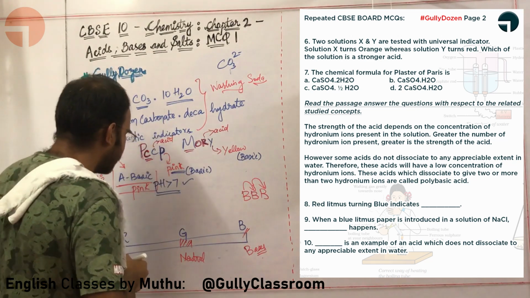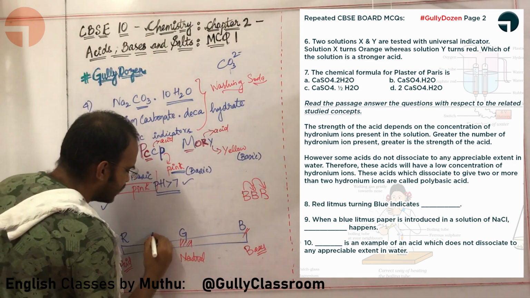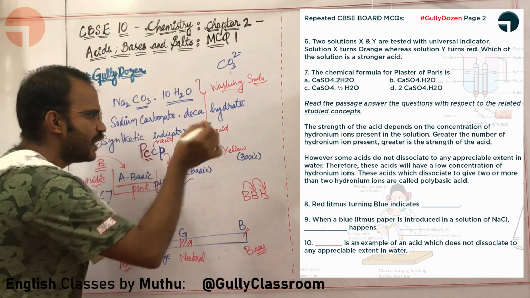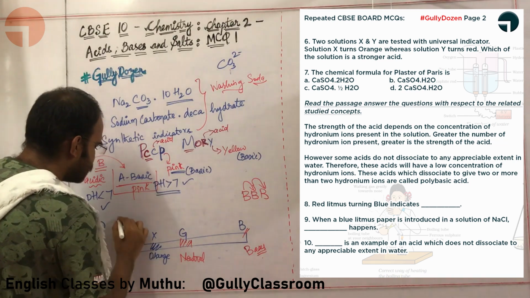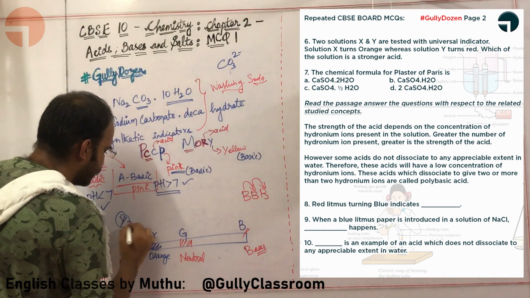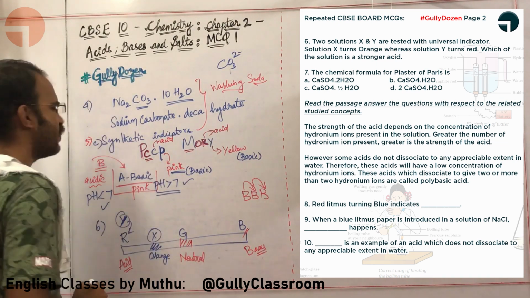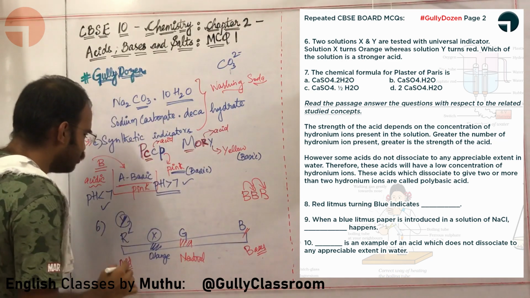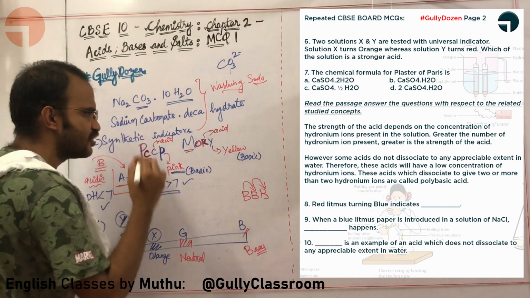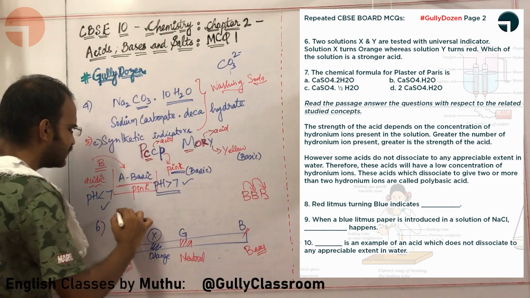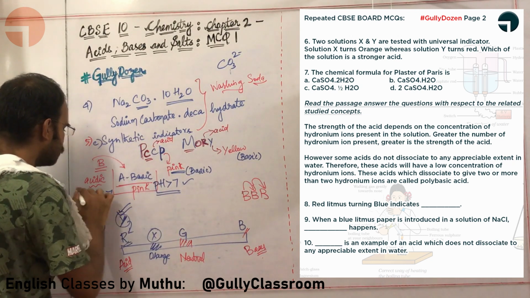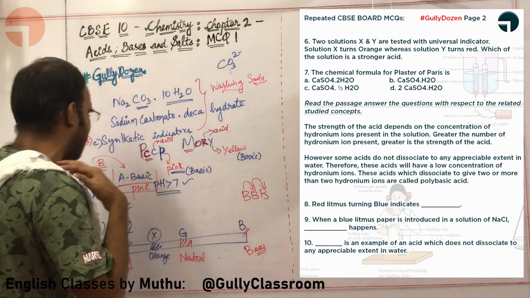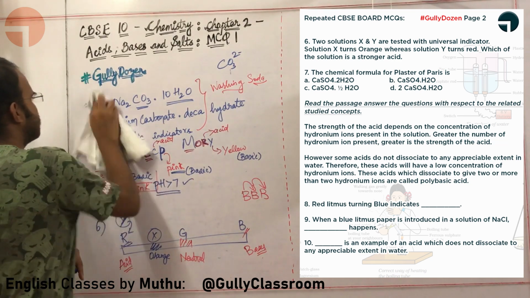X turns orange, which is present somewhere here. What about Y? Y is becoming red, which is somewhere over here. Which of the solutions is a stronger acid? The solution which is becoming red is obviously the stronger acid. So the answer is the solution Y. Okay sir. Let us look at the seventh question.